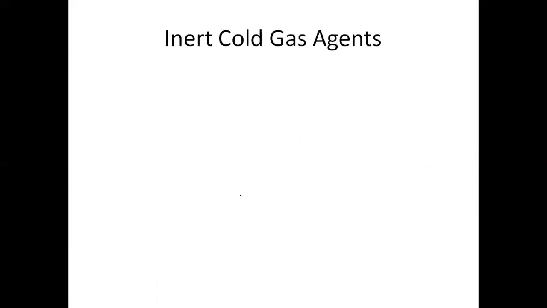Now there are two main types of agent that are used in aviation. One is the inert cold gas agents and another one is the halogenated hydrocarbon. We are going to start with inert cold gas first. There are two types of inert cold gas: one is carbon dioxide, the second one is nitrogen. Both of them can be used as the fire extinguisher.